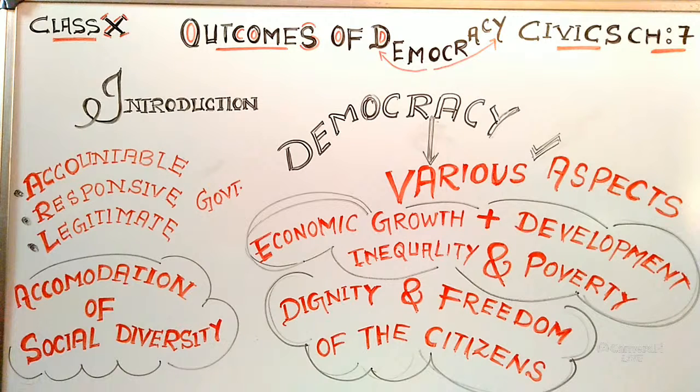Democracy as a whole, in perspective to democracy. And next we'll study accountable, responsive and legitimate government. This thing also we will study, what is meant by accountable, responsive and legitimate government.